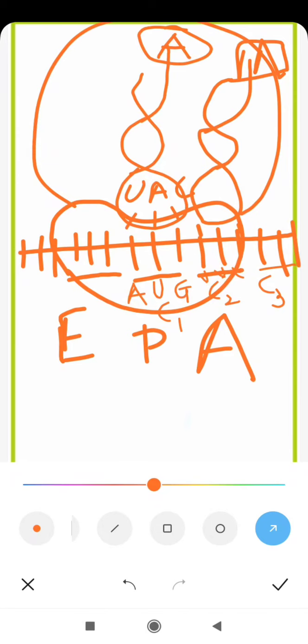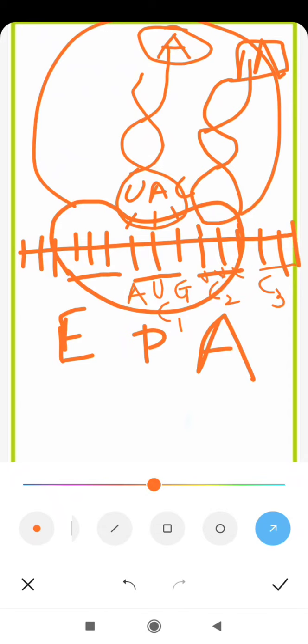The codon C2 which was previously lying at the A site will come at the P site. Along with codon number 2 there is the attached tRNA, which now has a dipeptide chain. So this dipeptide tRNA is now at the P site, and the A site will become vacant.